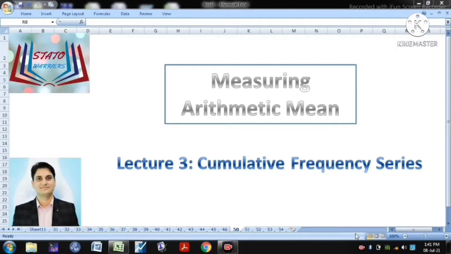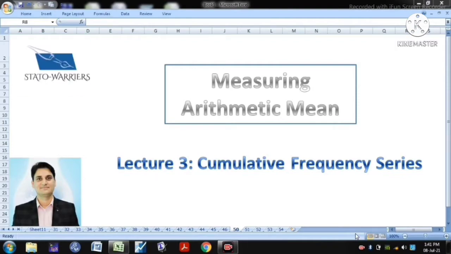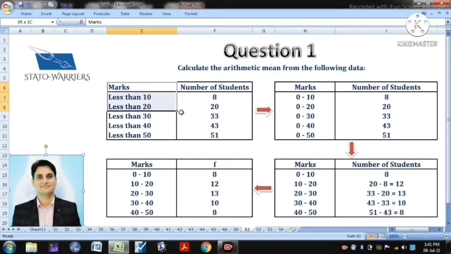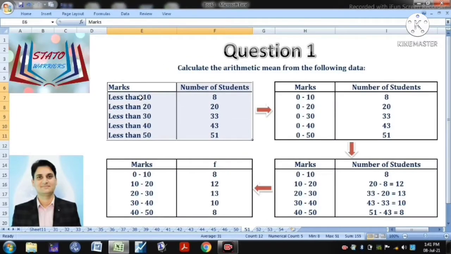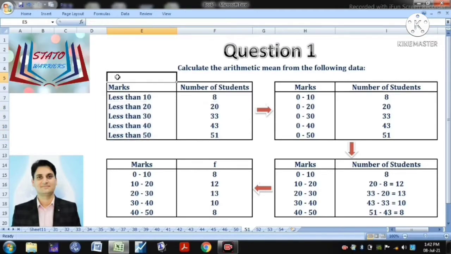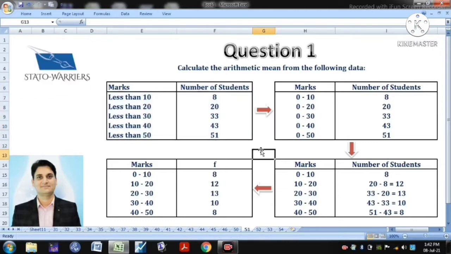We are here with our third lecture, where we are going to solve some questions in which simple frequencies are not given, cumulative frequencies have been used. So the question will be like this. Here you can see that neither is it an individual series nor a discrete series, and it is also not a continuous series. In case of a cumulative frequency question, the question will be like this.